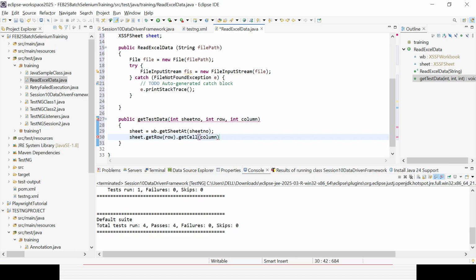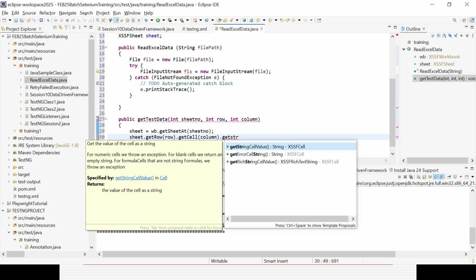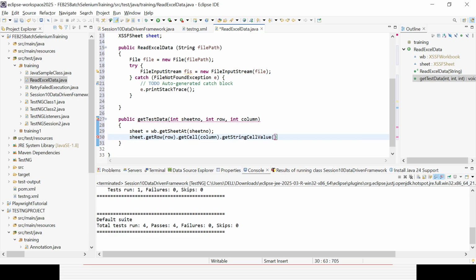Then how can I get the data? There is a method called getStringCellValue. That is the way I can get it. It is giving me the string. The return type is string, so I can store it in a string, String data. Now I need to return it. I am returning data. What is data? Data is a string, so I can paste that part here as the return type. That error message is gone.